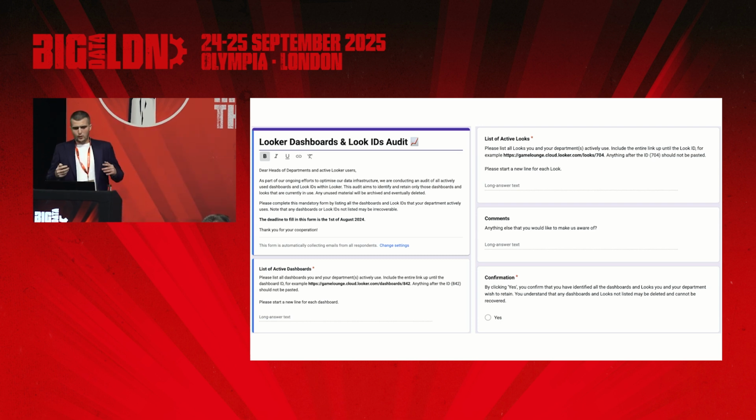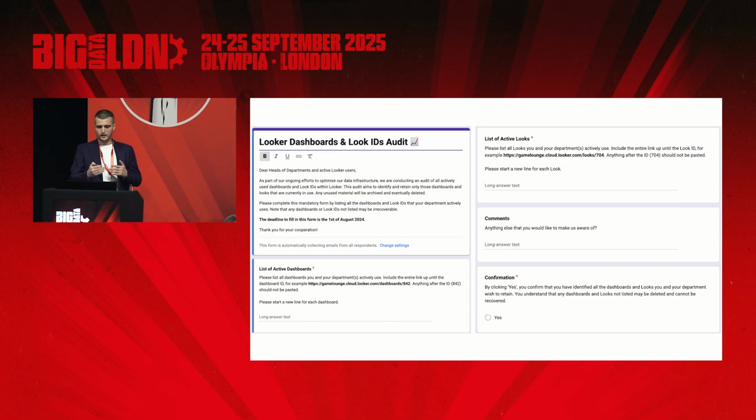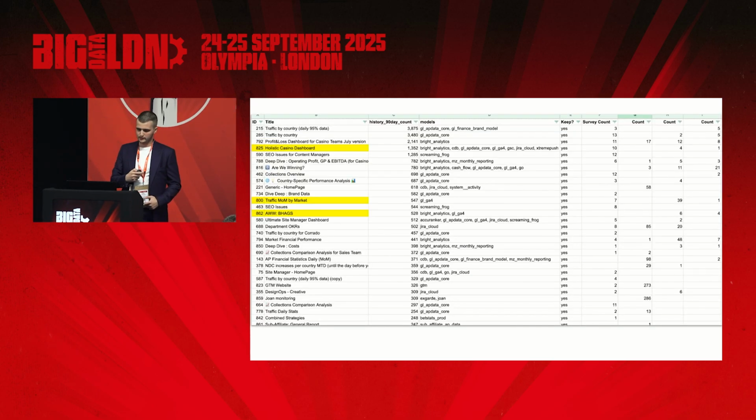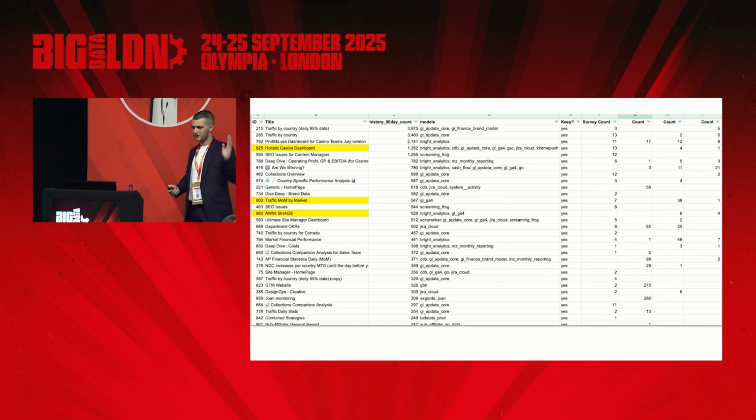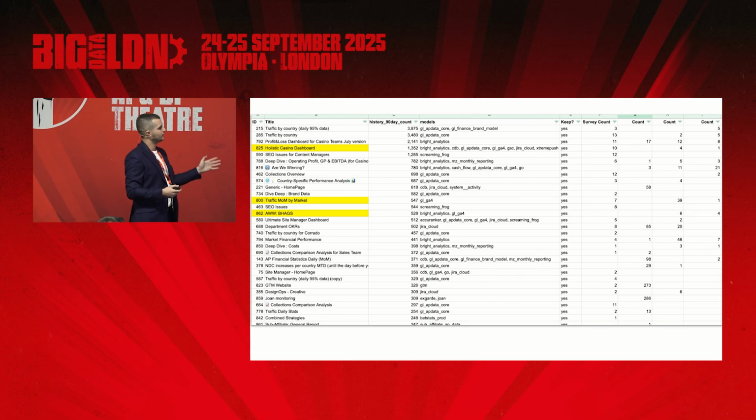So there was nothing necessarily fancy about this. And what this form helped us eventually do is to start scoping what requires migration and what doesn't. Eventually, this took us into a position where we could determine which dashboards should actually be migrated. Once again, this is a Google sheet, nothing too fancy. But as you can see on the right-hand side of the screen, we flagged whether to keep it or not. So to explain a bit what you're seeing here, on the left-hand side, you have the actual dashboard titles and their IDs. And then on the right-hand side, whether they were picked up in the survey or not.